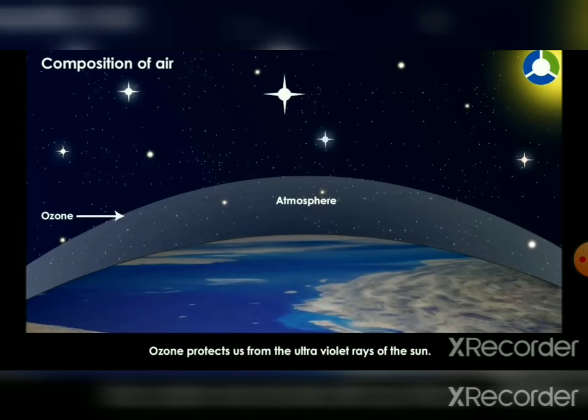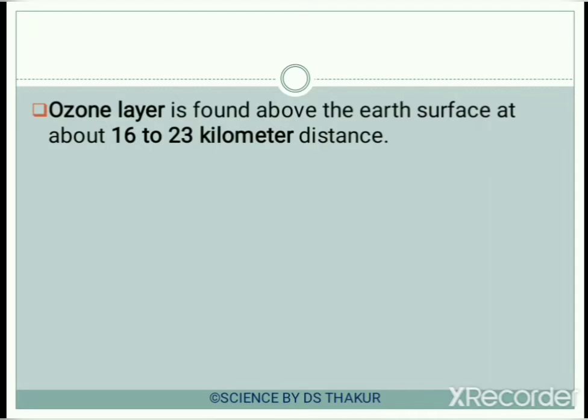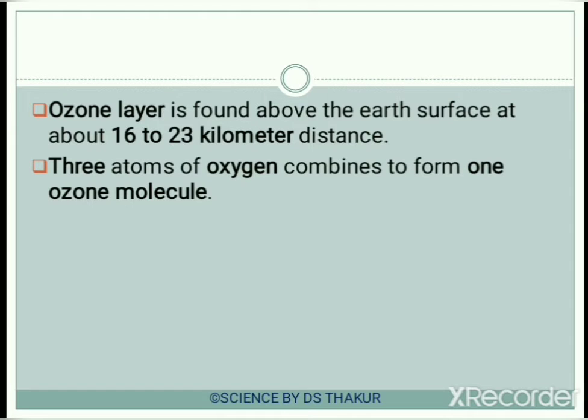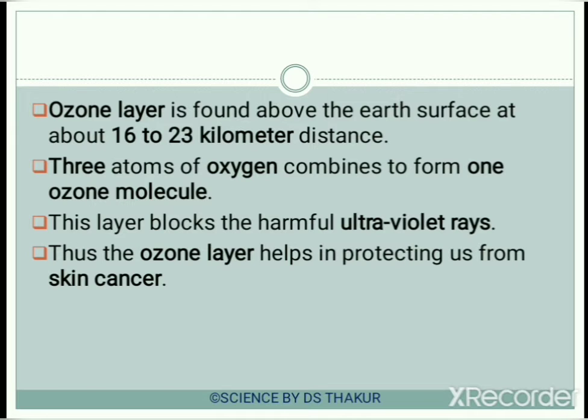Now, the ozone protects us from the ultraviolet rays of the sun, whereas the dust particles become the base for the water vapor to rest upon, and thus they form the layer of cloud which gives us rainfall. The ozone layer is found above the earth's surface at about 16 to 23 kilometers distance. Three atoms of oxygen combine to form one ozone molecule. This layer blocks the harmful ultraviolet rays, and thus the ozone layer helps in protecting us from skin cancer.